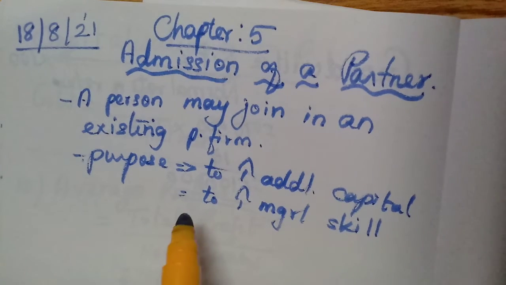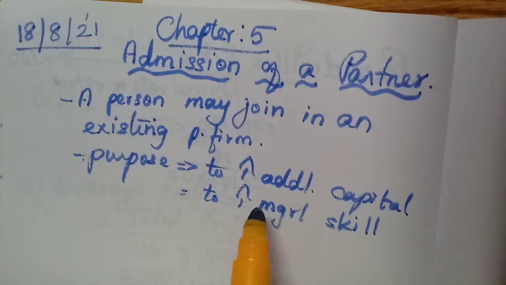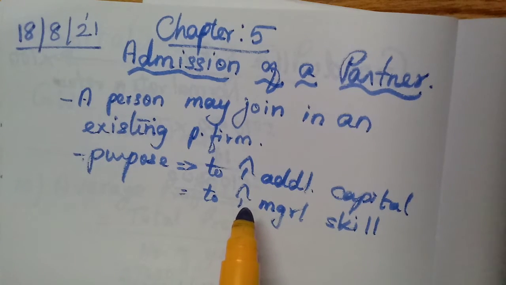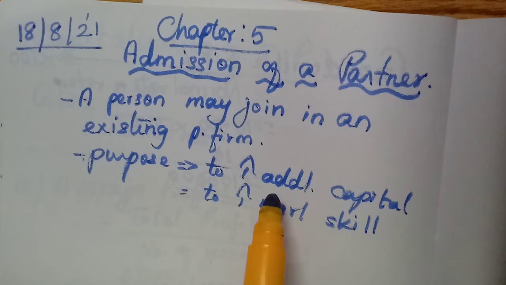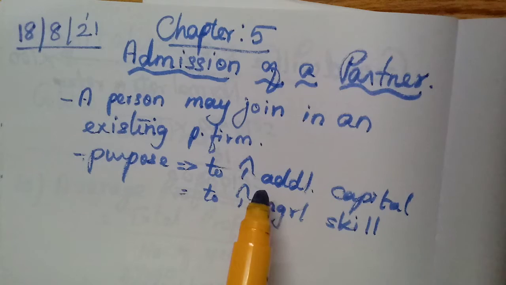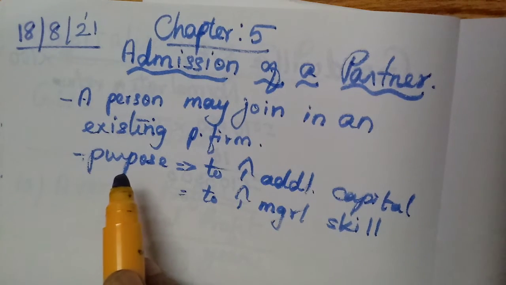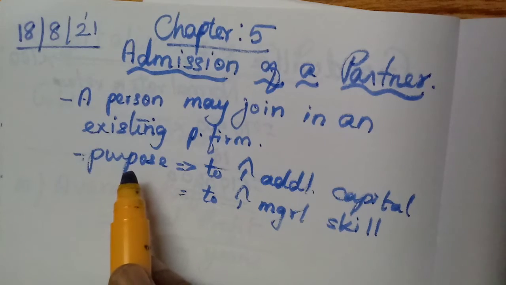Or a person may be well versed in management, then that person can be appointed as a partner. So for managerial skill or for additional capital, they may appoint a new person as partner.